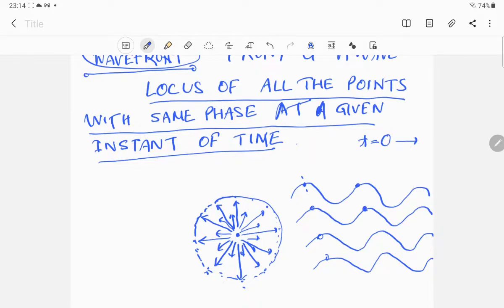Similarly at this point, the wave has the same condition, the same phase. If you draw the locus like that, this is a kind of wavefront.